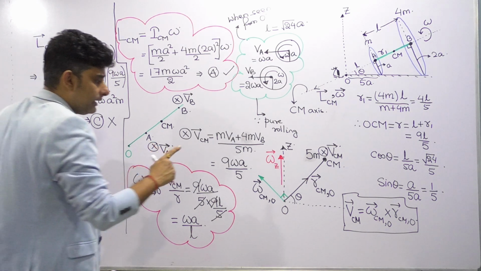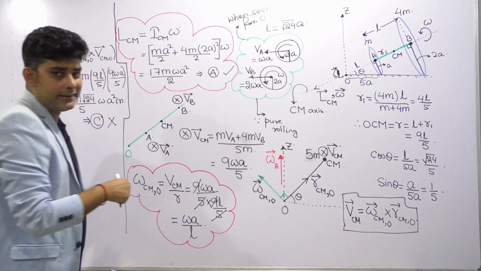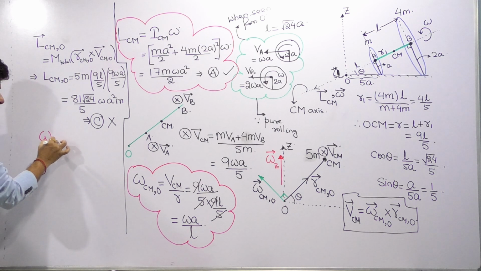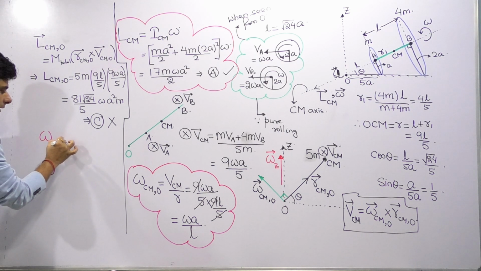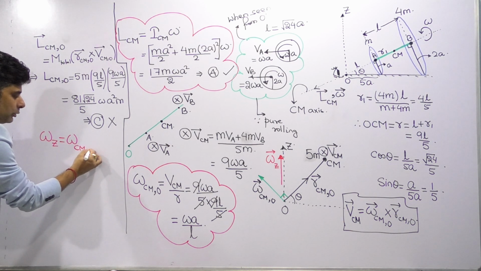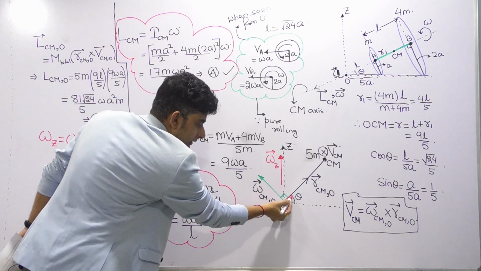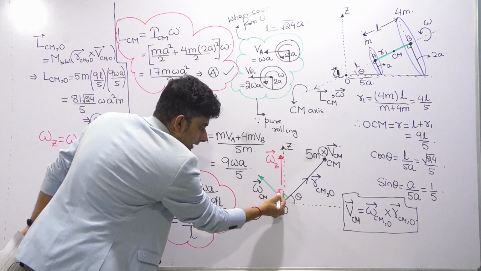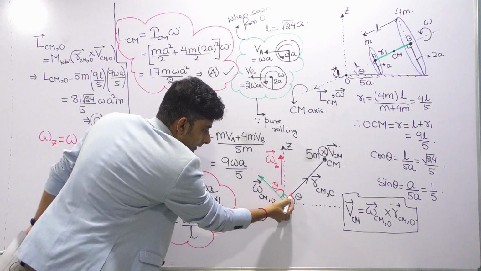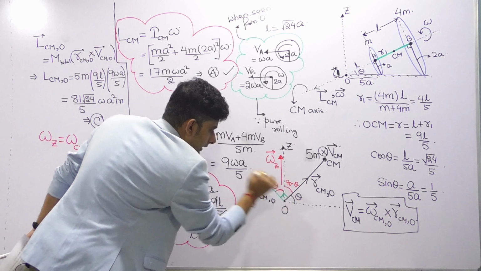Omega Z is the angular velocity of the center of mass about the Z axis. So omega z is nothing but the omega CM with respect to O, component along the z axis. Now how to find that component? This total is 90, this is theta, this is 90 minus theta. So can I say this angle will be theta? See clearly. This angle is 90 minus theta, so this will be theta.